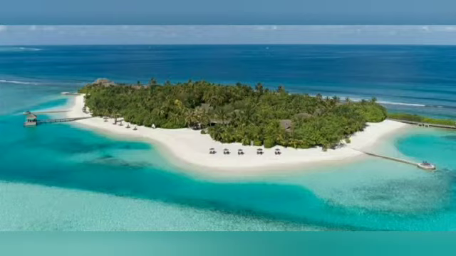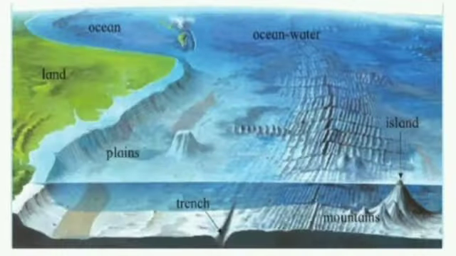Now just have a look at this picture. Here you will see plains, land, trench, mountains and island. Trenches means long, deep, narrow holes at the bottom of the ocean. Plain means a large area of flat land.